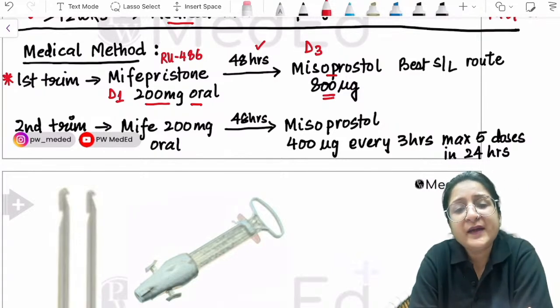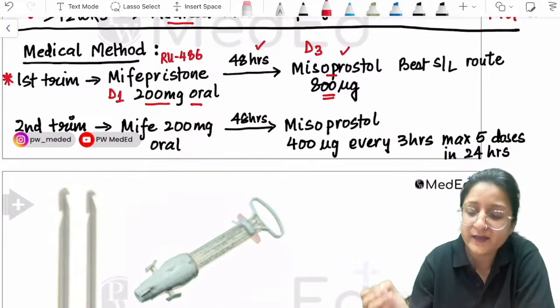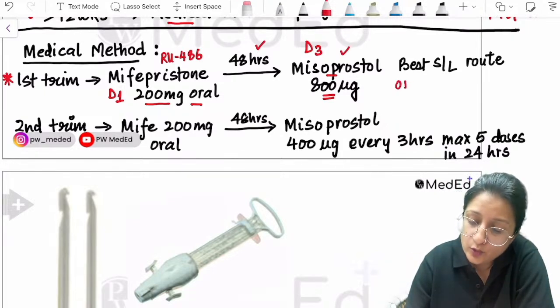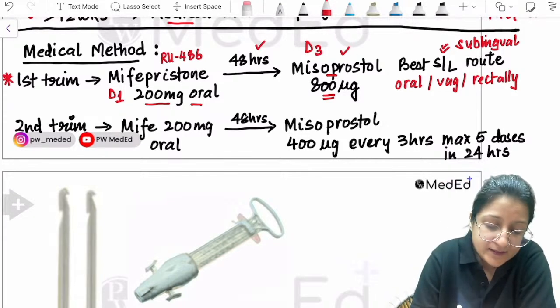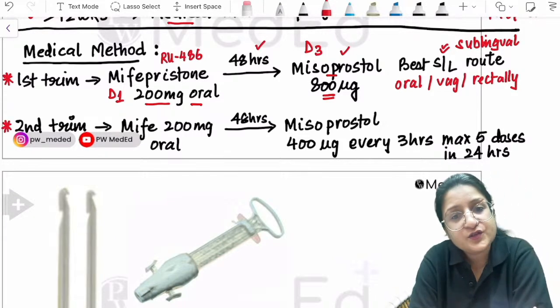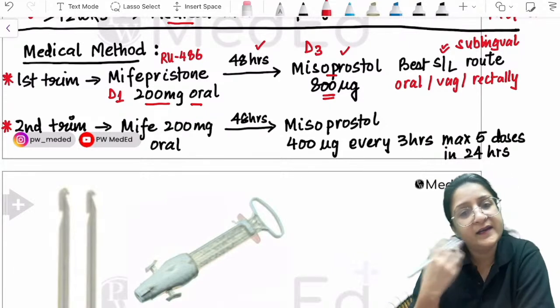It can be given by any route. Misoprostol can be given by oral route, vaginal route, or per rectally, but the best is sublingual. Okay, best is sublingual route. Keep that in mind. And in the second trimester, same thing, mifepristone 200 milligrams oral, 48 hours later, followed